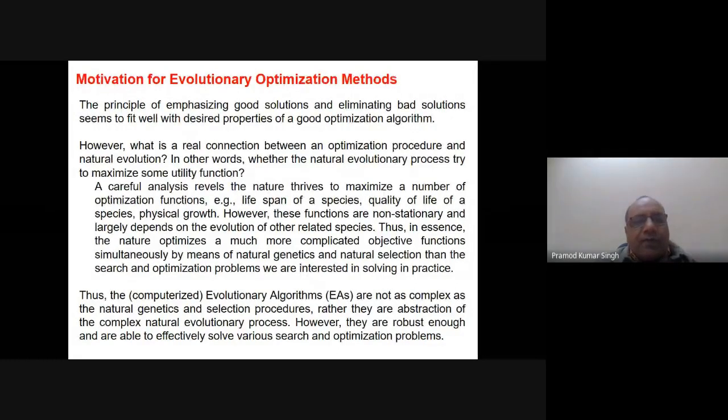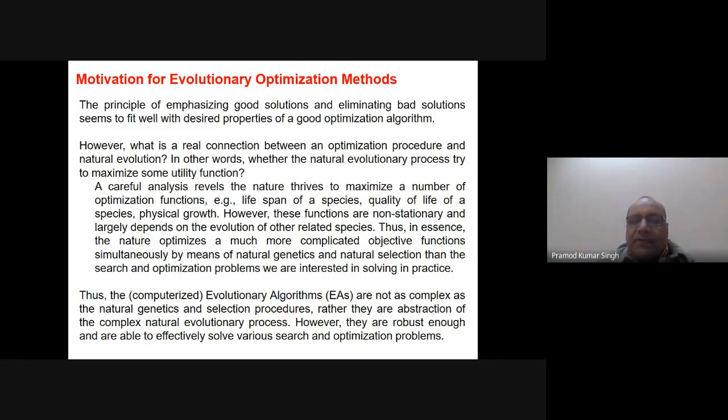Continuing with the motivation of the evolutionary optimization methods: the principle of emphasizing good solutions and eliminating bad solutions seems to fit well with the desired properties of a good optimization algorithm. I'm writing here how and why the natural evolution principle fits in a better way, so that we can find a good optimal solution, or make an algorithm out of it. However, what is the real connection between an optimization procedure and natural evolution?